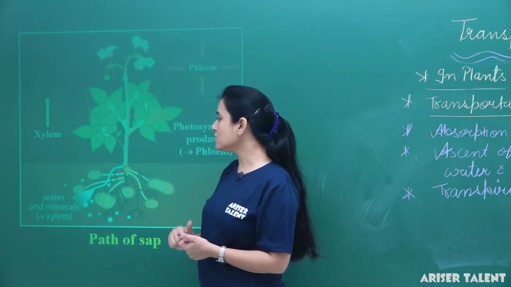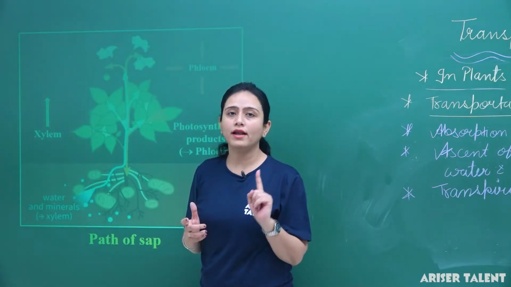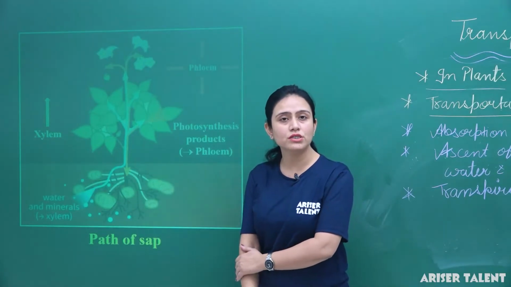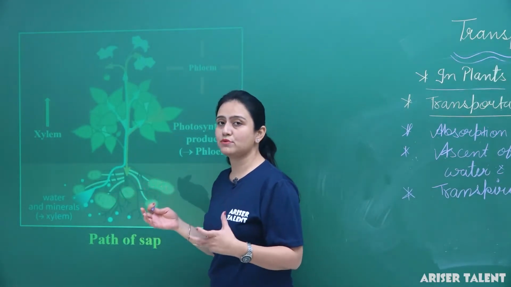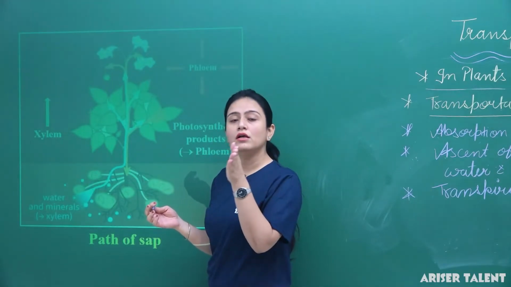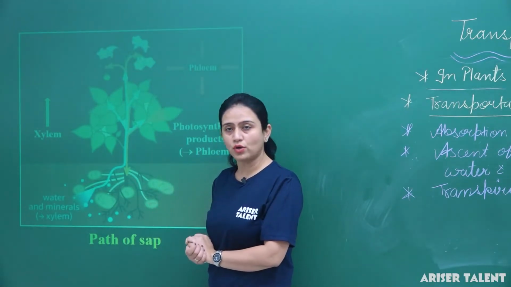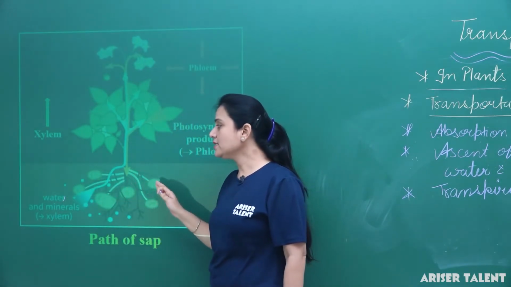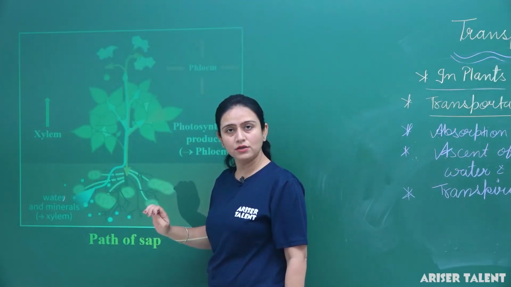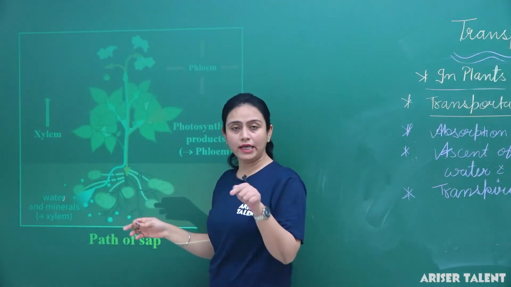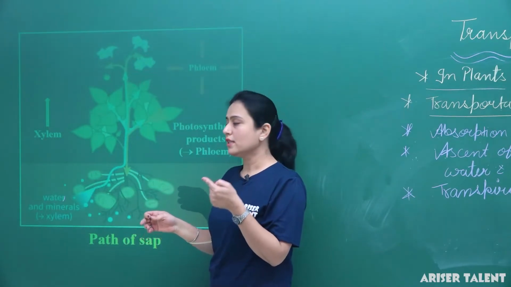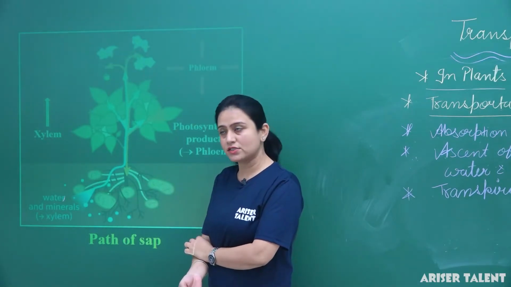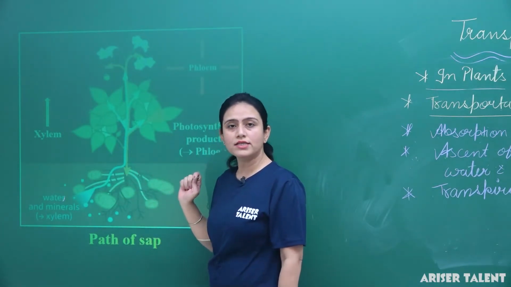So let's start with the first step, that is absorption of water and minerals. Here we can see that the roots of the plant are fixed into the soil. These roots absorb the water and minerals which are present in soluble form in the soil. First of all we will talk about water. The water is absorbed by the root hairs, and then it goes to the epidermis, epidermis to the cortex, then cortex to the vessel, and then to the tracheids. Thus water reaches the xylem.